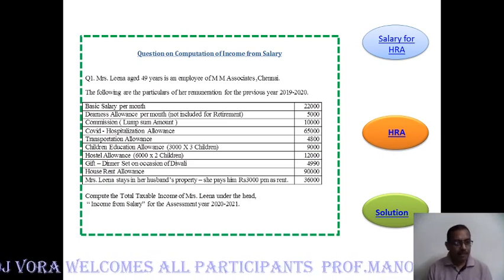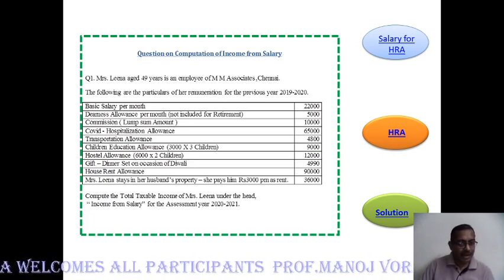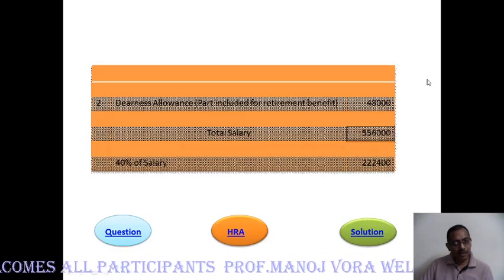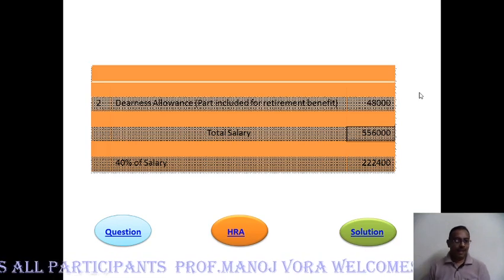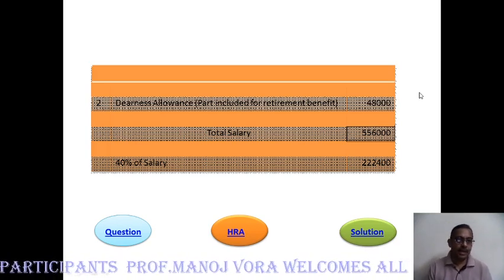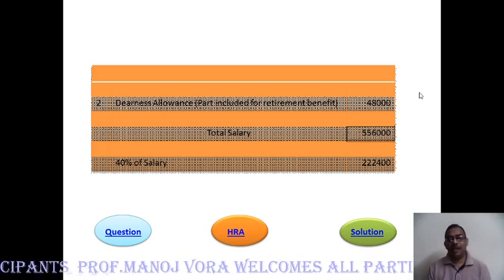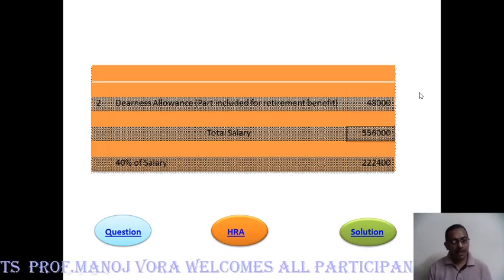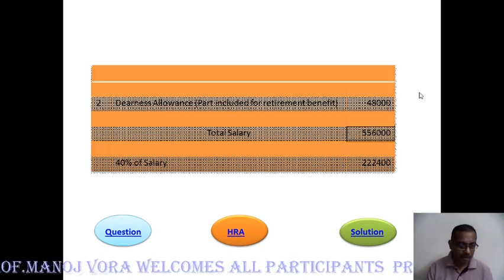So for this sum, let's try and calculate and understand how it is calculated. When I click on this button, I go to the next slide, and there are 3 things highlighted over here. Dearness allowance, part included for retirement benefit. We just now discussed that only the part which is included for retirement benefit needs to be added.